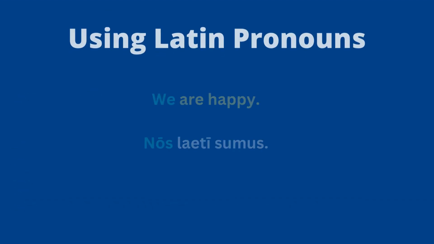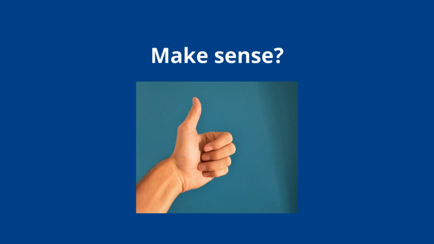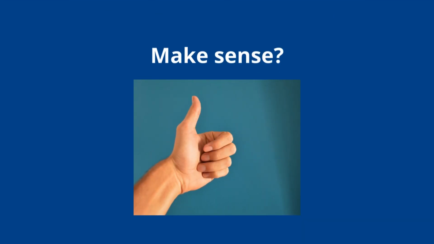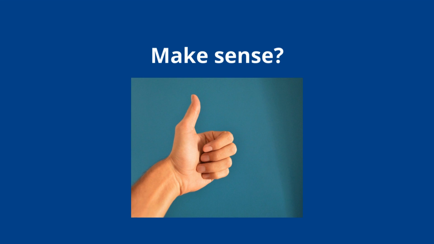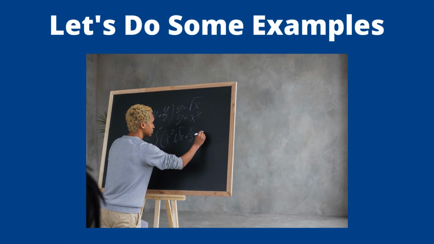We are happy. So I would go to my chart, I would look at first person plural, and I would choose the nominative case. It would be nos, right? If I were to write this in Latin, I would have nos. So here it is, right? "We are happy" would become nos laeti sumus, right? We are happy, nos is my pronoun. Okay, so hopefully that makes some sense and you're following along so far. We're going to do some more examples, but so far, hopefully your brain isn't in a pretzel. It does get easy once you start using these.